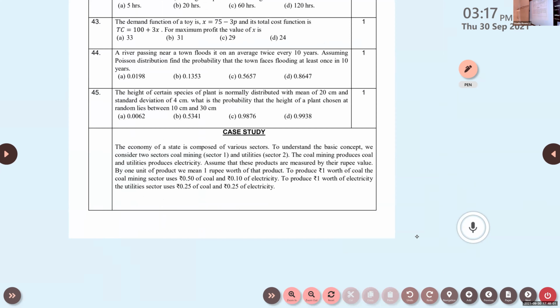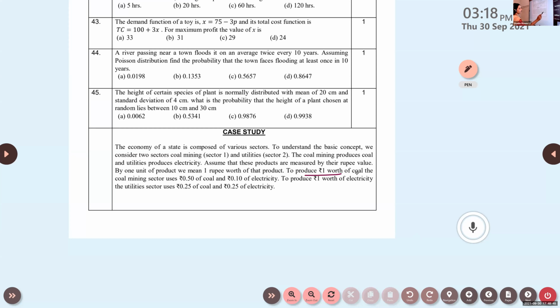The economy of a state is composed of various sectors. To understand the basic concept, we consider two sectors, coal mining and utilities. The coal mining produces coal and utilities produces electricity. Assume these products are measured by the rupee value. By 1 unit of product, we mean 1 rupee worth.